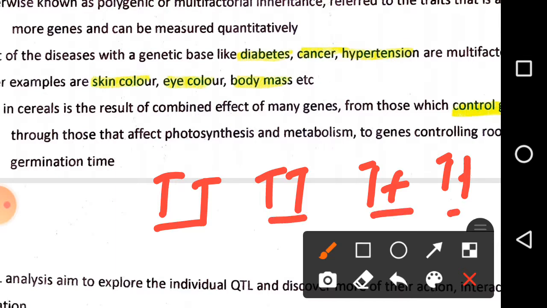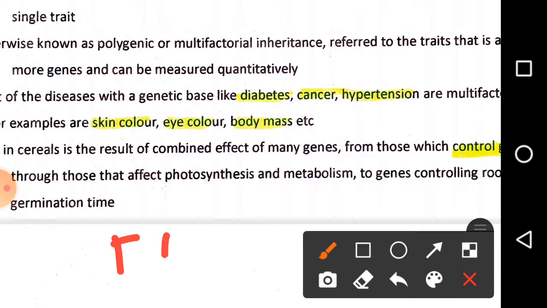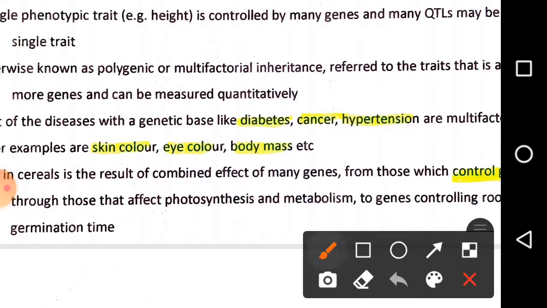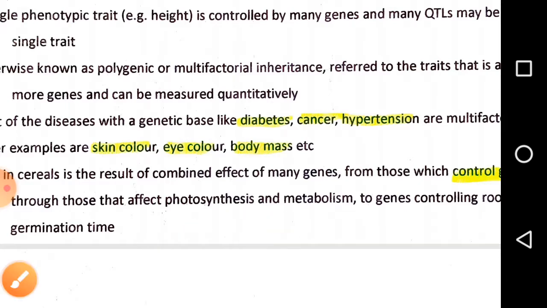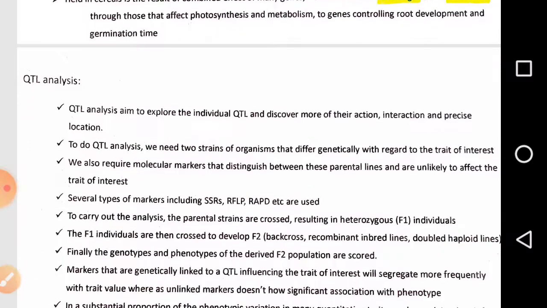How to analyze them? The composition present in the parental type, capital T and capital T, is transferred to the F2 generation, and we find these compositions by tagging with these markers.